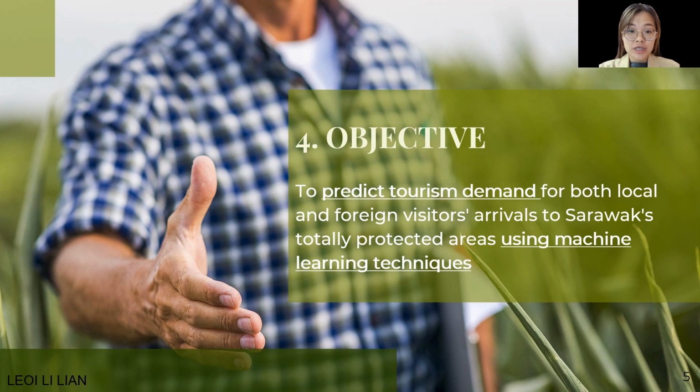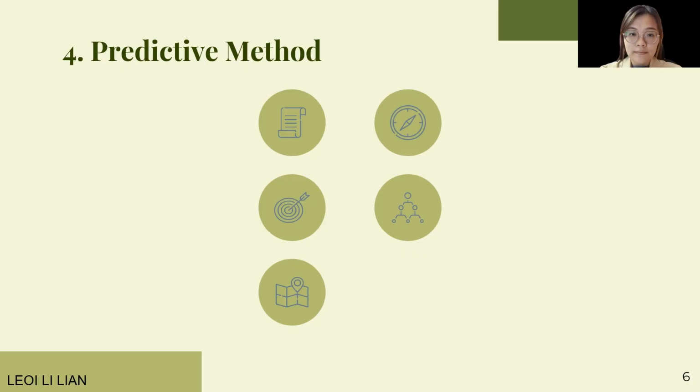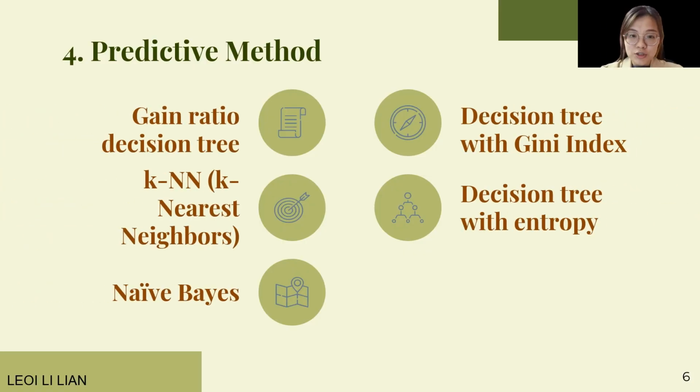Today, I'm excited to share the objective of the study. The study is focused on predicting tourism demand in Sarawak protected areas by using machine learning techniques. The study utilized diverse predictive methods, including gain ratio decision tree, KNN, naive Bayes, and decision tree with Gini index and entropy. Why? Because each of the predictive methods was specially made for handling factors like distance to the nearest city, park size, age of the park, and park type.